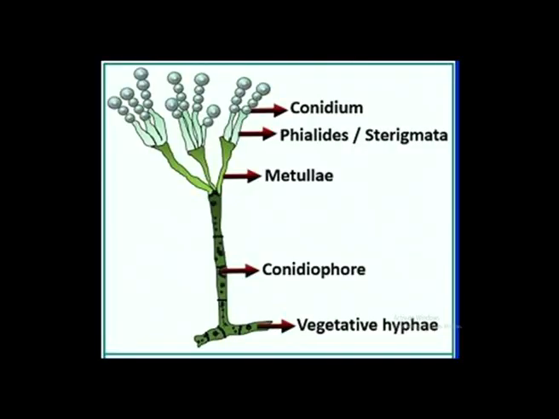Vegetative morphology of Penicillium. This is the vegetative mycelium of Penicillium. In this mycelium, the substratal portion is called the vegetative hypha, and the second is the aerial hypha, which bears the conidiophore, metulae, sterigmata and conidia. These are the main parts of the vegetative mycelium. First we will discuss the vegetative hypha and aerial hypha.